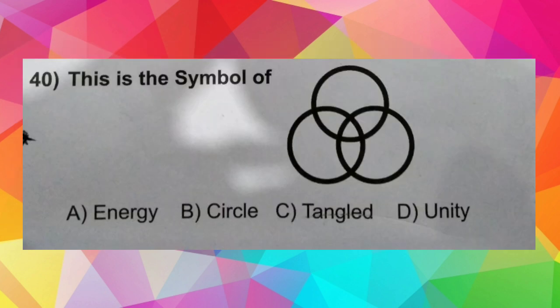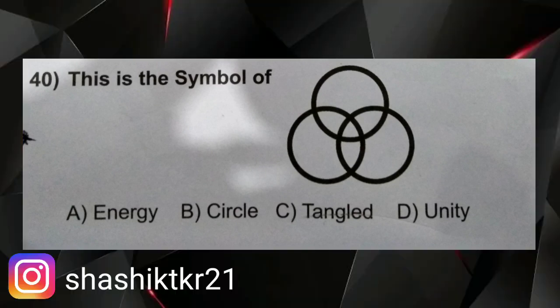Complementary. Question number 40. This is a symbol of A. Energy, B. Circle, C. Triangle, D. Unity. I'm not sure about the answer, but I chose D. Unity.